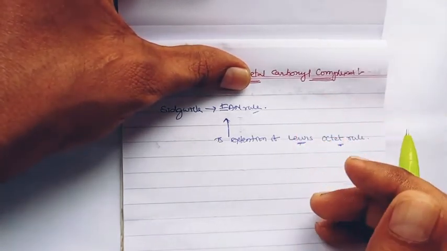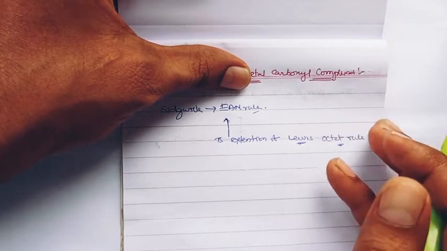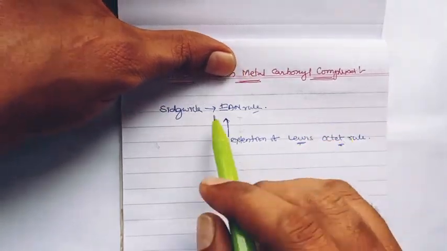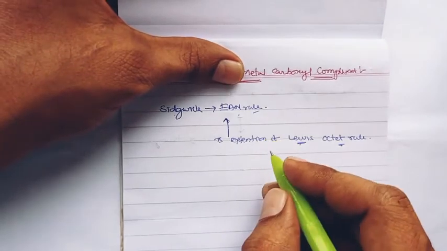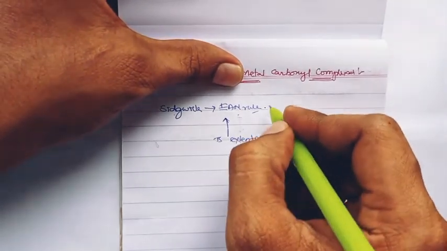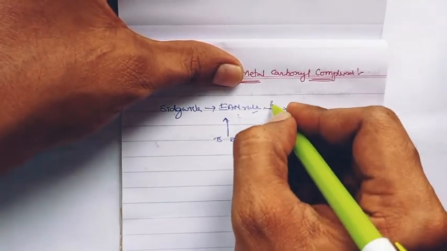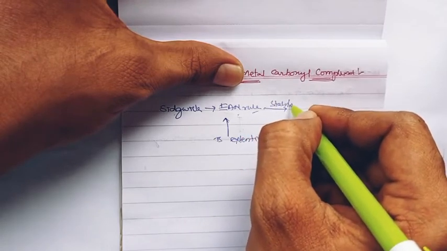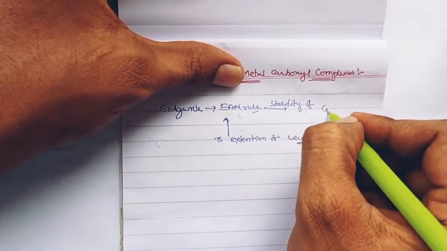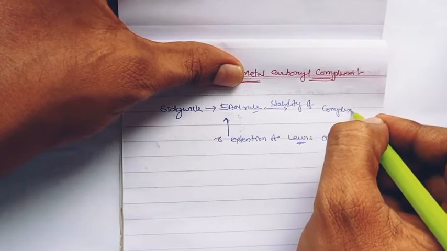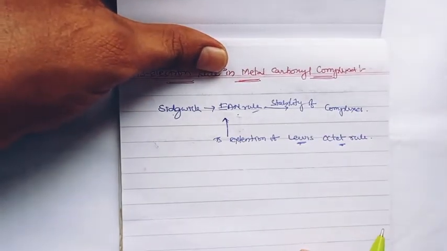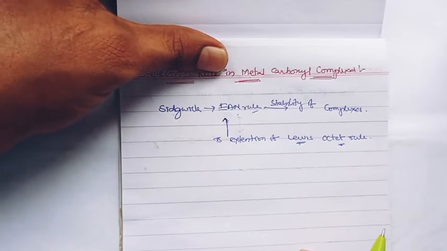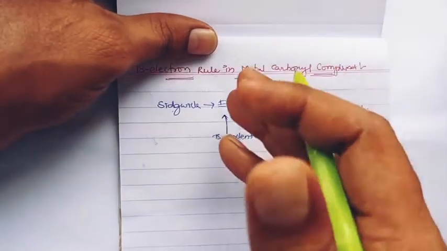With the extension of this similar rule, Sidgwick proposed the EAN rule, right? And this EAN rule defines the stability of the complexes. The Sidgwick EAN rule suggests the stability of the complexes initially, before the 18 electron rule.